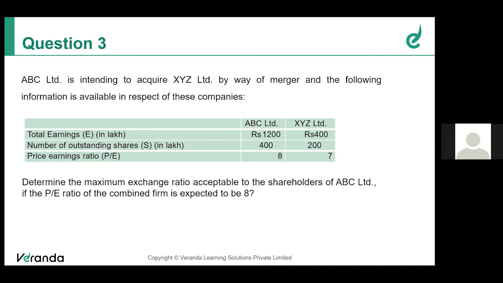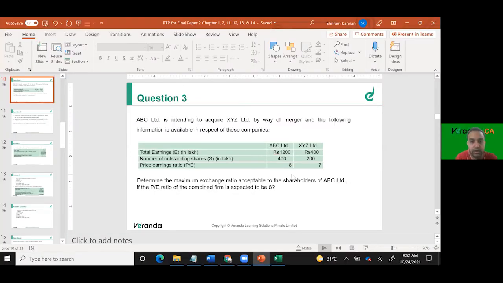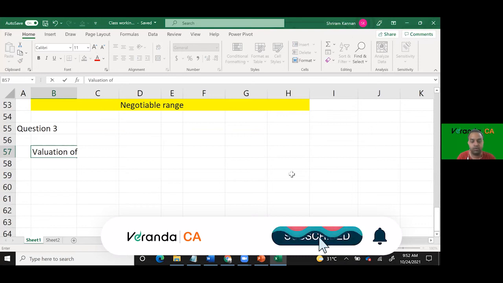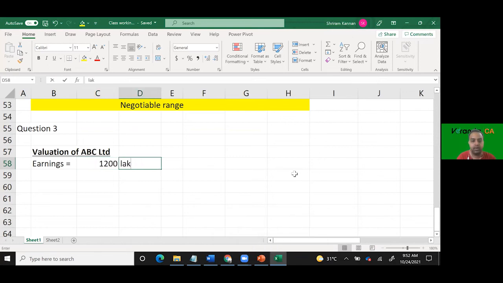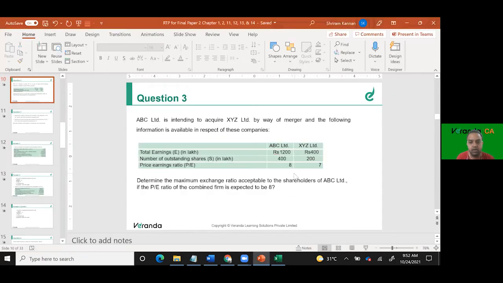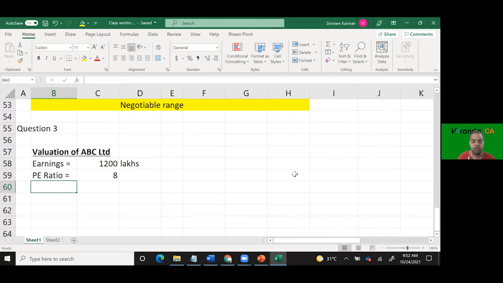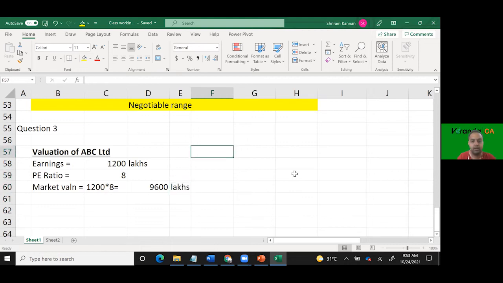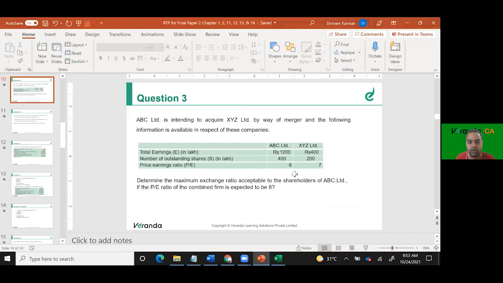Same way you'll have to do it for XYZ Limited, right? Let's do that. Let's say valuation of ABC Limited. Let's see how much it is. Earnings 1200 lakhs. P/E ratio 8 times, right? So total market valuation, 1200 into 8 is how much? 9,600. 9,600 lakhs. Now similarly, let's say valuation of XYZ.